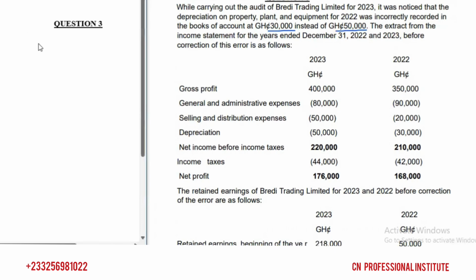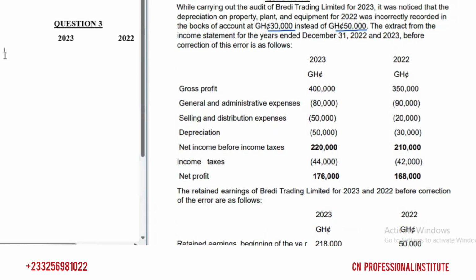Let's redraft for 2022. There's an error with 2022. So let's do 2022 first. Then when we are done, we'll come and look at 2023, or we can even look at both together. So let's start with 2023 here and then 2022.